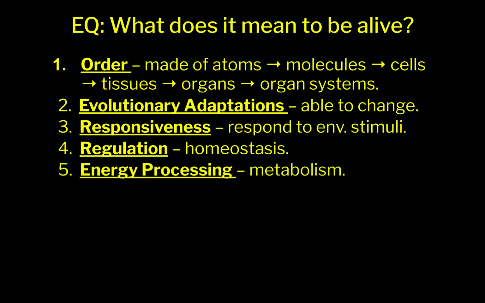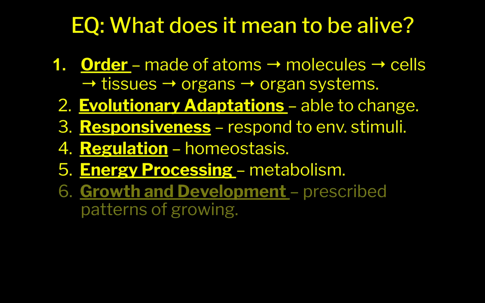Number 5, again, remember there are 7. You have to have energy processes, which means as a living organism, you have to be able to metabolize. Animals go out and grab food and then they use that food for energy. But all life has to get energy from some source so that they can metabolize to keep them alive. Number 6, growth and development. You have to be able to grow and develop.